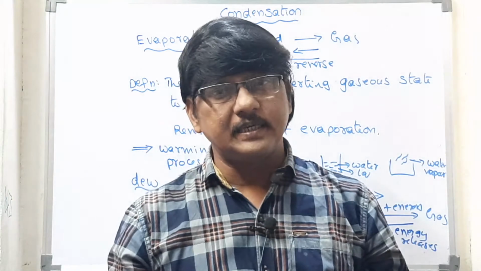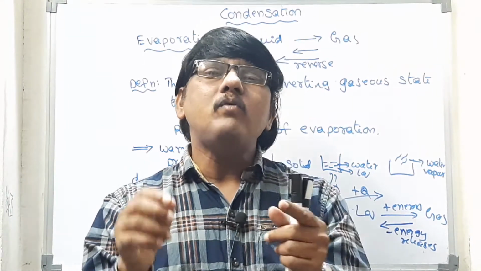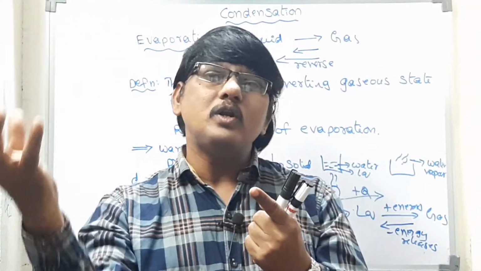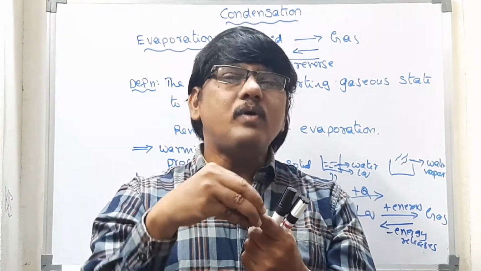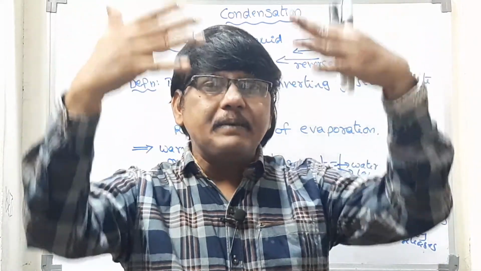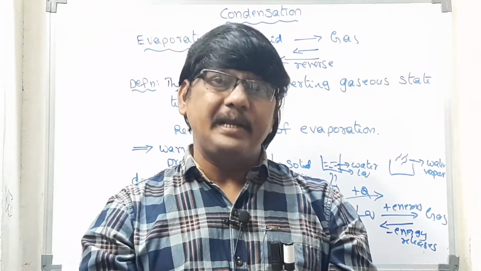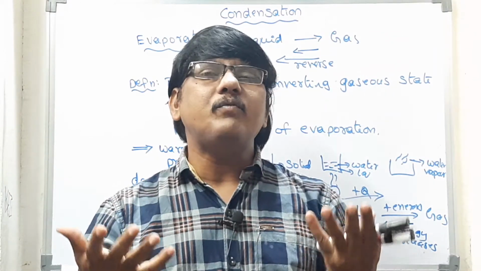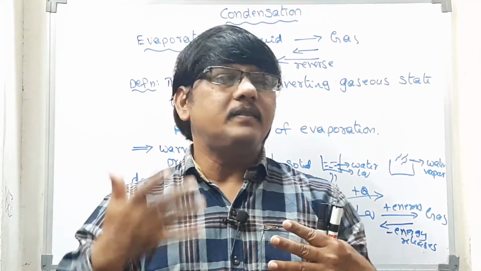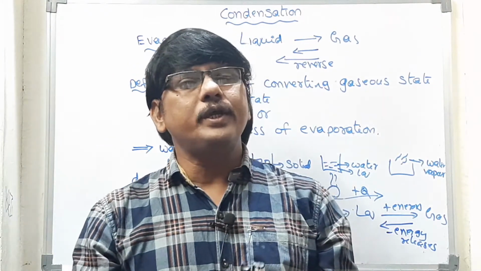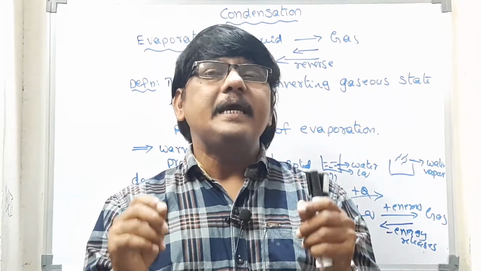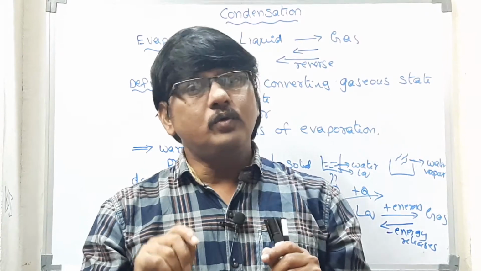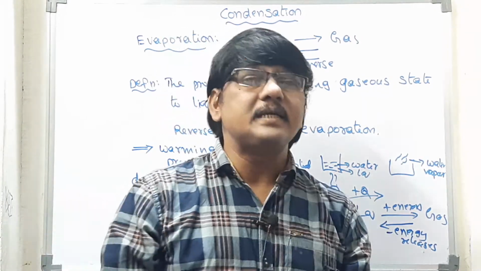Millions of dust particles are there, and around every dust particle the water vapor molecules come and join as water. It forms a thick blanket of layer, which makes the visibility poor. During fog days we cannot see the person opposite us, and because of this more accidents also occur as visibility becomes poor. This is what we call fog.